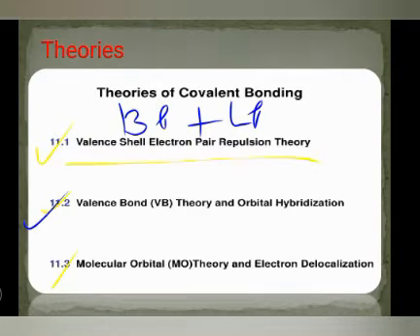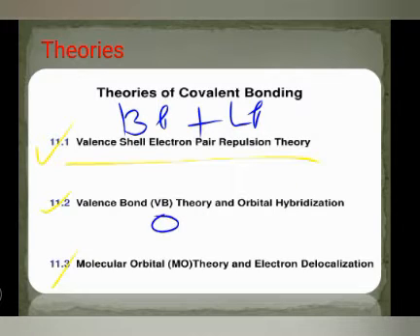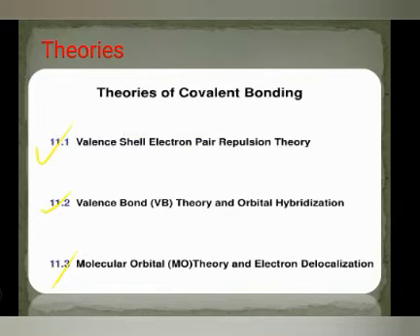Second, valence bond theory, or you can say orbital hybridization. This theory is on the basis of overlapping of orbitals. And the third and most important theory is molecular orbital theory. And what is molecular orbital theory? It is the theory that is related to bonding and anti-bonding, or you can say electron delocalization. Okay, so today we are going to do the second theory, that is valence bond theory.